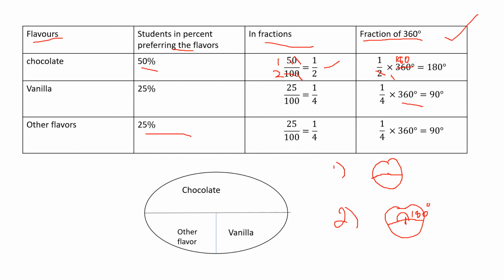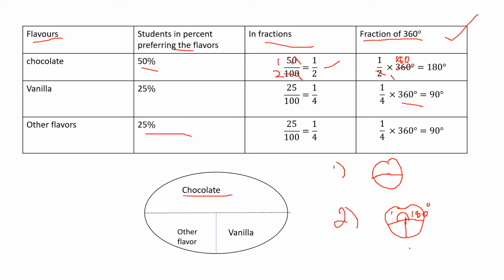Next, use the protractor, keep it at this point and mark 90 degrees. So you'll get 90 degree here. Draw a straight line like this. So 50% of this pie chart is occupied by chocolate. So this area, we'll mark it for chocolate.